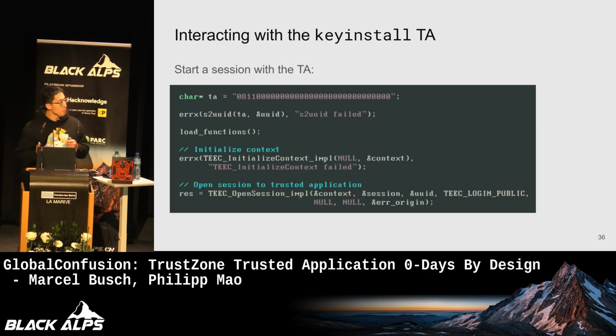In order to communicate with our rolled back key install trusted application, we need to open a session to it. This is the TEEC_OpenSession function down here, and the relevant parameter is the UUID, which we derive from the name of the key install trusted application. When we call this function, the trusted execution environment loads our outdated and vulnerable key install trusted application, and then opens a communication channel between our client application and the now loaded, vulnerable and outdated key install trusted application.